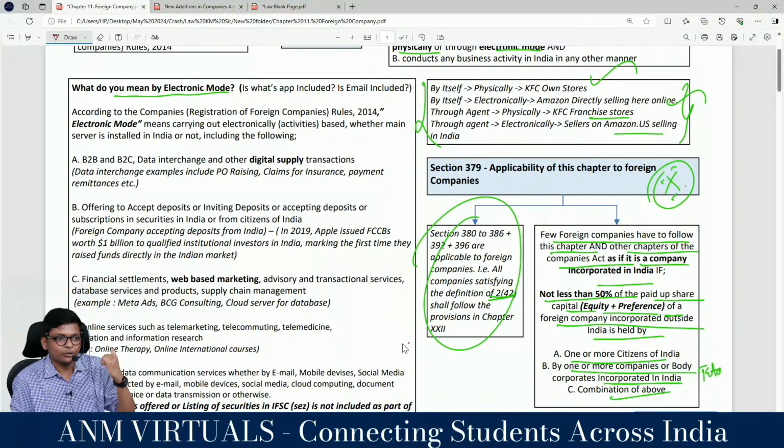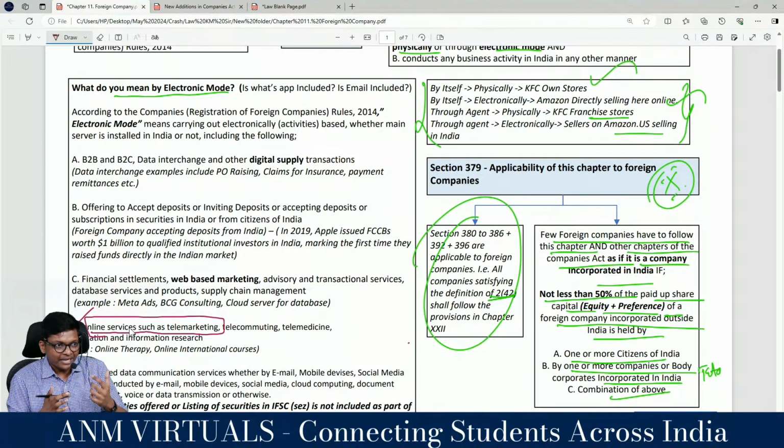Now I go to Facebook ad. Facebook ad, guys. That is covered in point number D, online service such as telemarketing. Are you following, guys? Understanding, guys? Telemarketing. Now Zoom, everybody knows Zoom, guys. Google Meet, how would we not know. Online class, Zoom, Google Meet, we lived with it.